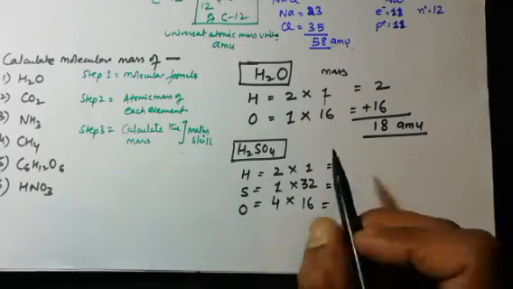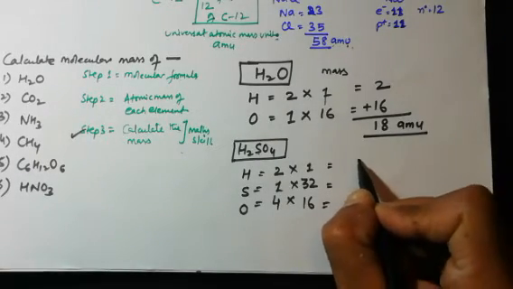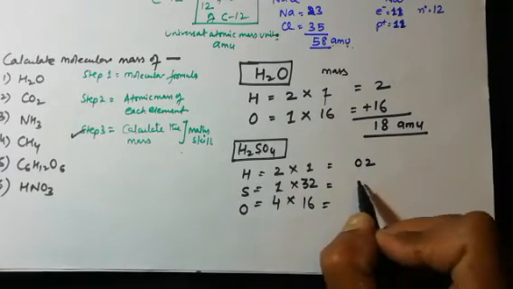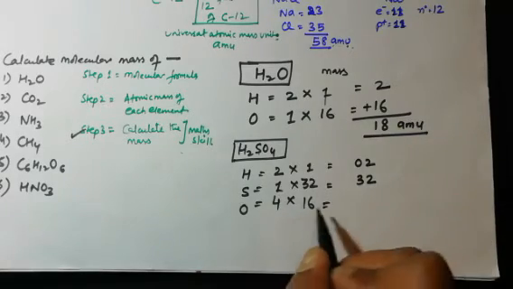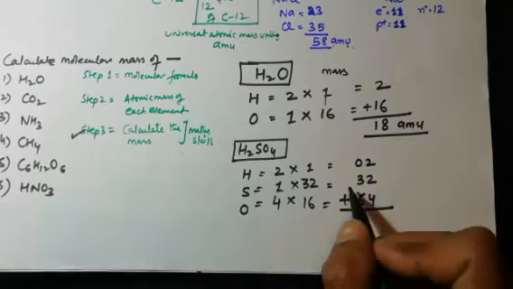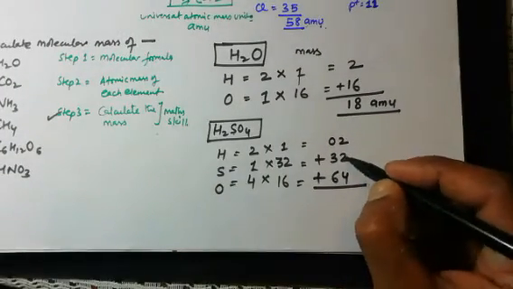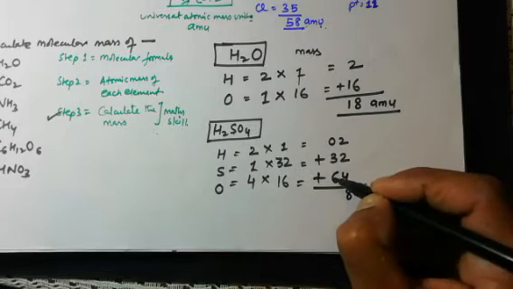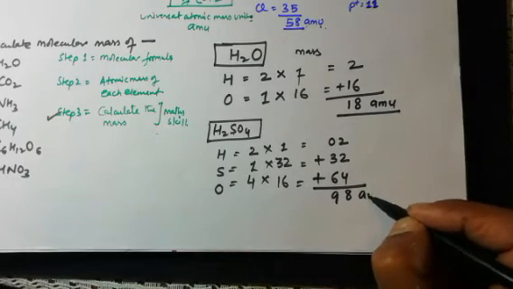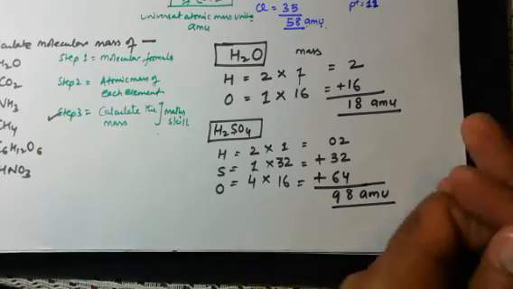Now step 3 is we need to calculate. 2 1s are 2, 32 1s are 32, 16 4s are 64. Now add all the mass: 2 plus 32 plus 64 is 98 atomic mass unit. So this is the atomic mass unit of H2SO4.